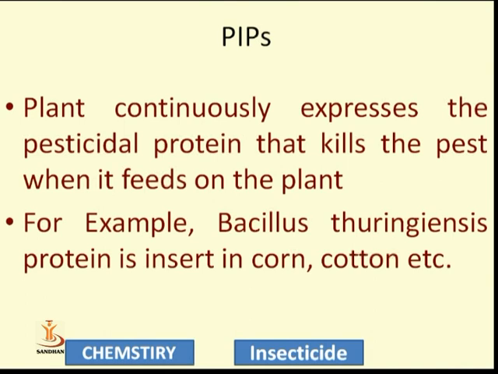For example, Bacillus thuringiensis protein is inserted in corn and cotton. Corn and cotton are rich crops in our Gujarat. Whenever an insect attacks these plants, the protein transfers from the cotton or corn plant to the insect's body, and it acts as an insecticide. So it is not necessary to spray insecticide, because by the use of that type of